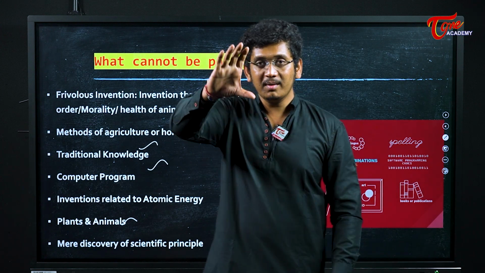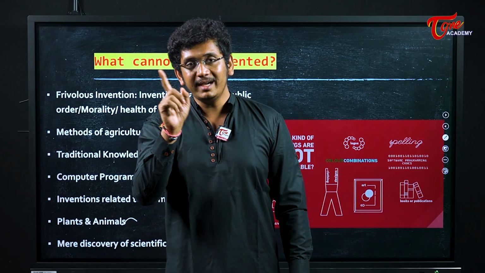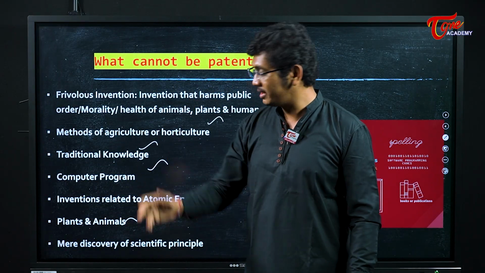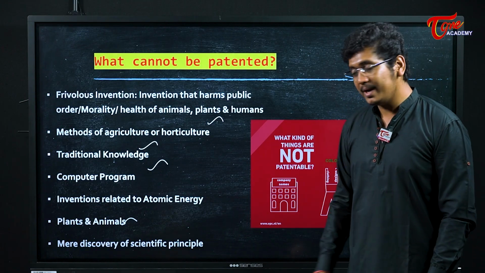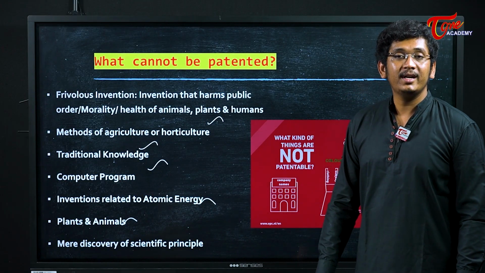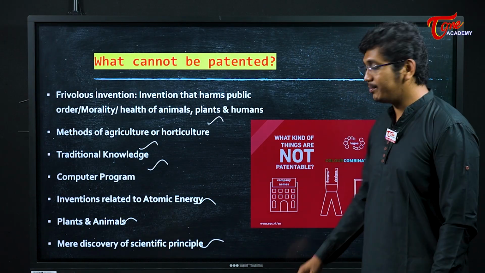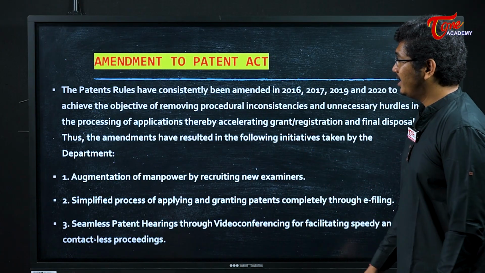If you have developed a potato, you cannot patent a potato. Patent of potatoes is a different thing. I will explain that eventually. You cannot patent a particular type of plant or animal. You also cannot patent inventions with respect to atomic energy. Mere discoveries of scientific principles cannot be patented.